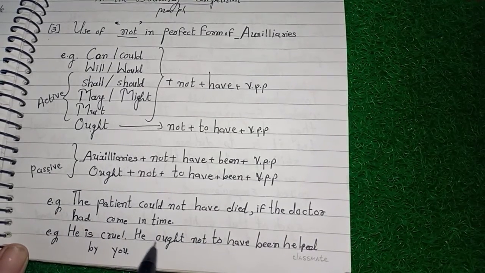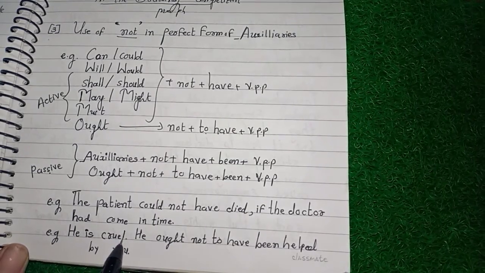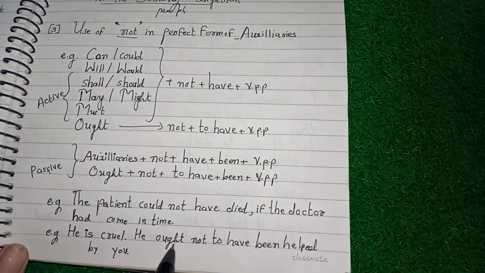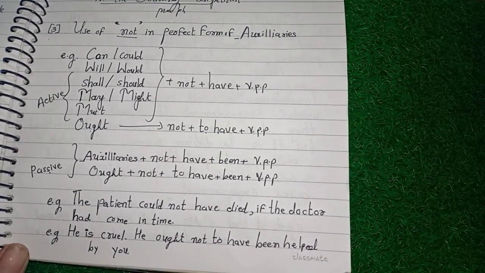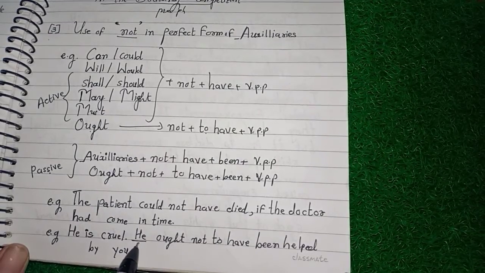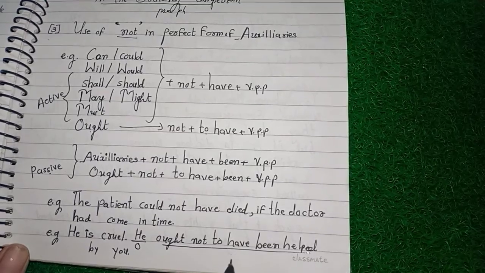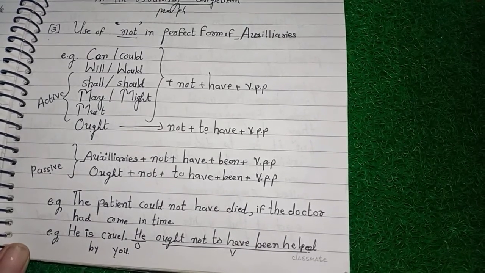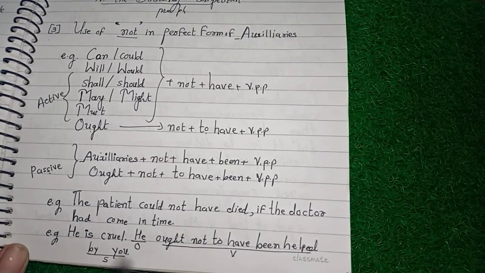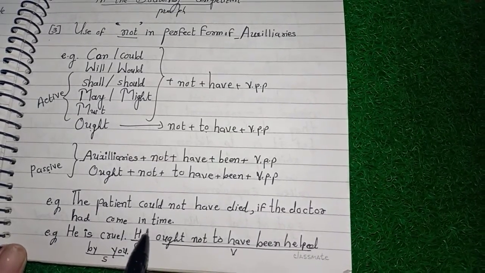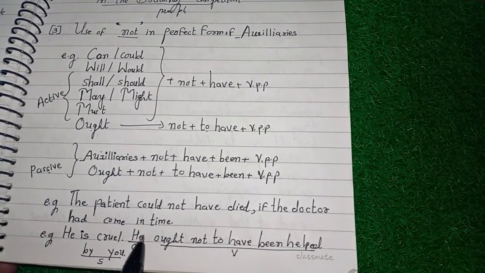Now see, we can use ought in a passive voice structure. He is cruel. He ought not to have been helped by you. It means he is at the place of object. Ought not to have been helped is at the place of verb, and by you is your subject. So this way you can use not in active as well as in passive voice.